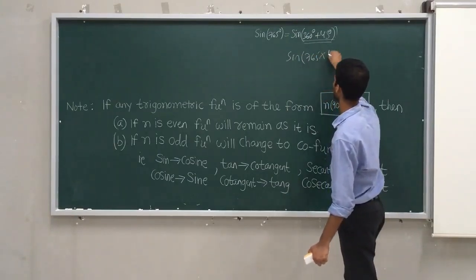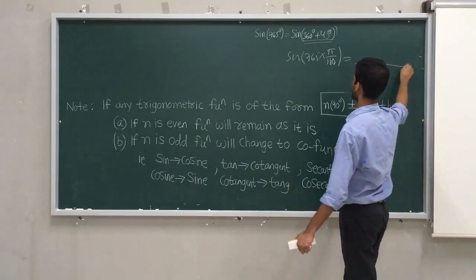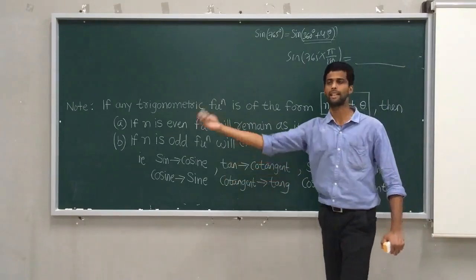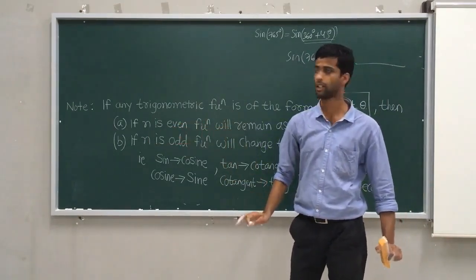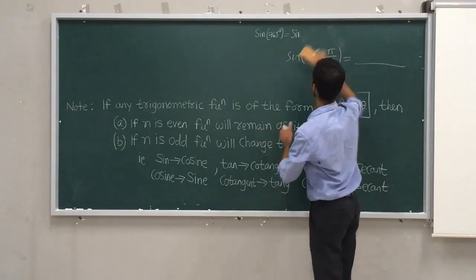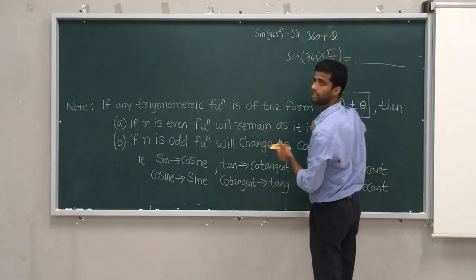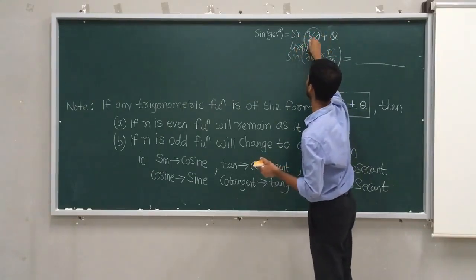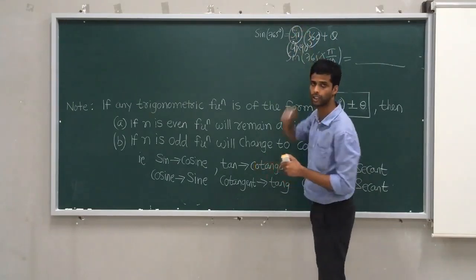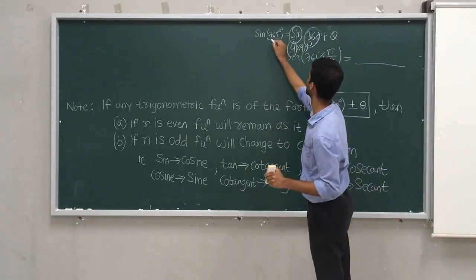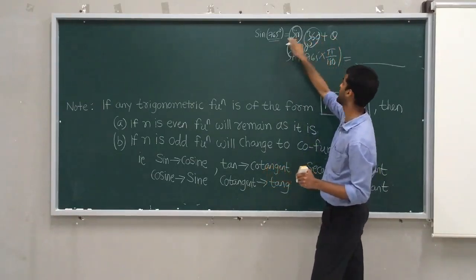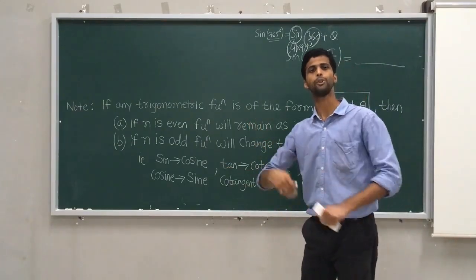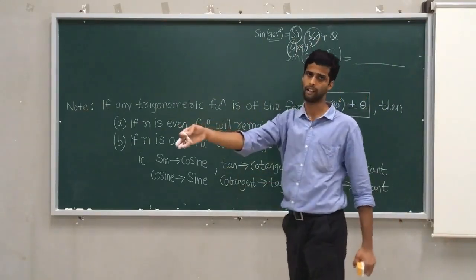You can convert 765 to radian measure, multiplying by pi by 180. You will get something, and then you apply this. How to solve problems based on these, that I will discuss by taking one problem at a time. So either you express it in this way, 360 plus something. And again 360 can be written as 4 into 90. Here 4 is even, so sine will remain sine. So try to express 765 in terms of 360 plus something. But sometimes it will become something minus. How to solve problems in this category, that I will discuss one by one.